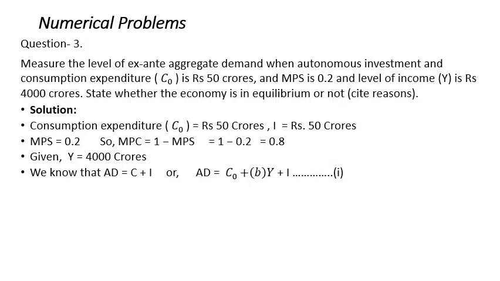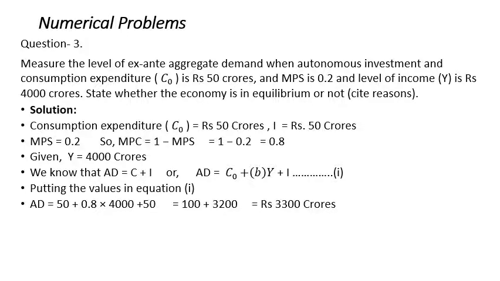Now we know that aggregate demand is equal to C plus I, and the C function we know is C0 plus bY. Putting the values in equation 1, we get aggregate demand is equal to 50 plus 0.8 into 4000 plus 50. By solving this, we get 3300 crores aggregate demand.